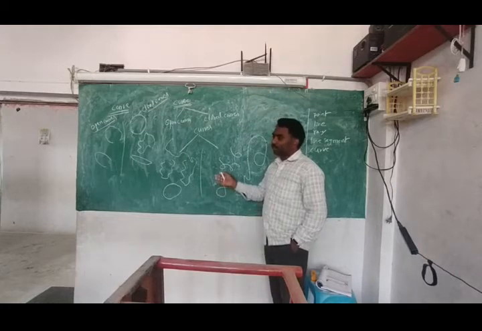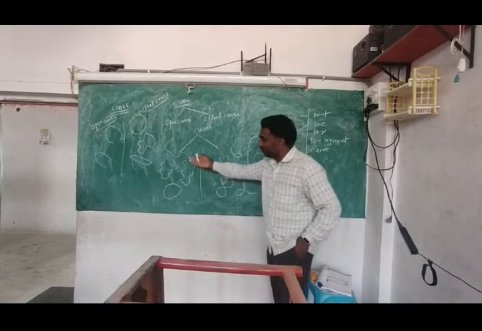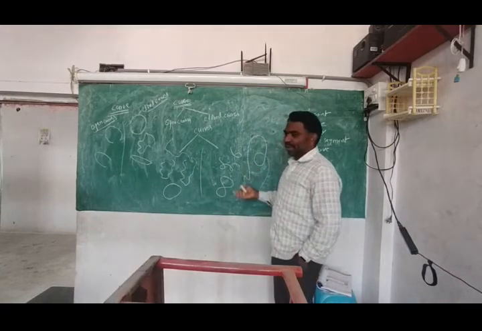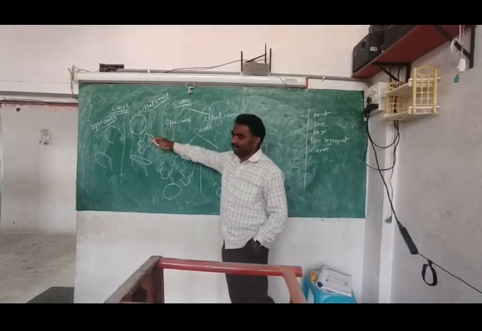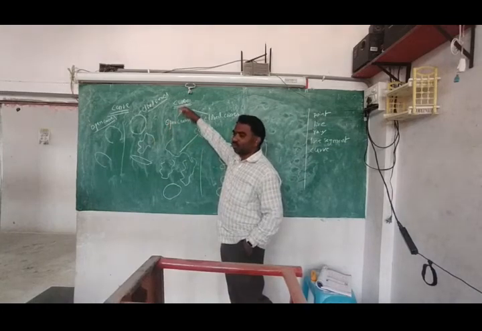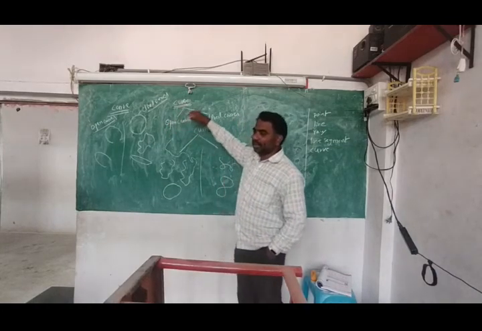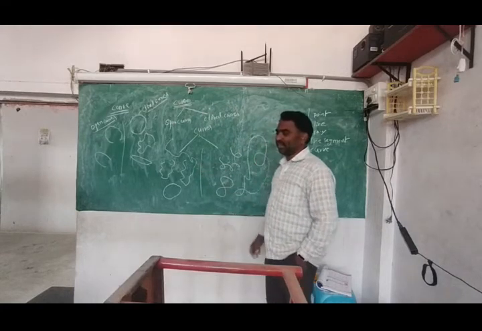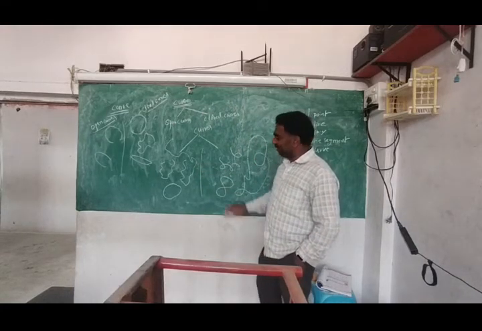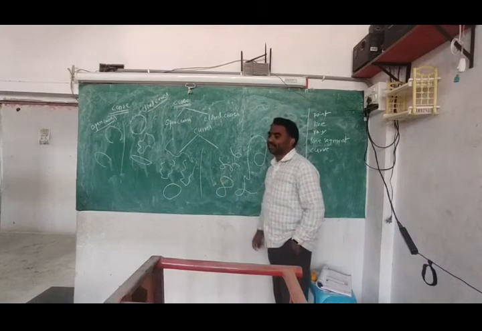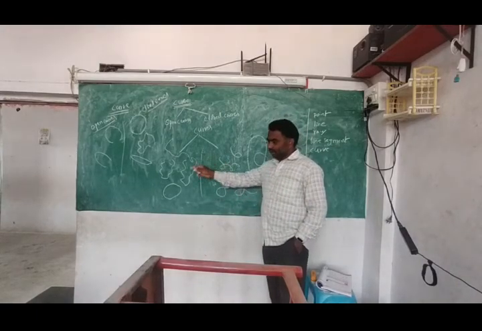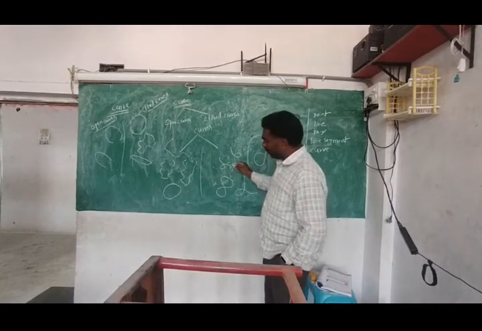Don't think about open and closed. Here open ones are there, closed ones are also there. Here open are there, closed are there. That separation we have already done. That's why I said that curves are of two types: some are open, some are closed. But what is the difference in this place particularly? You can observe here clearly.